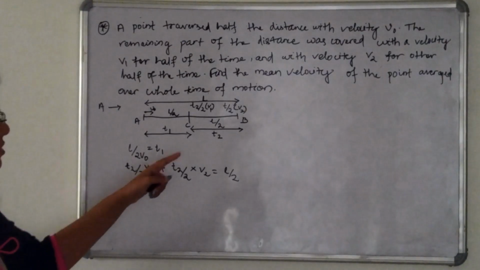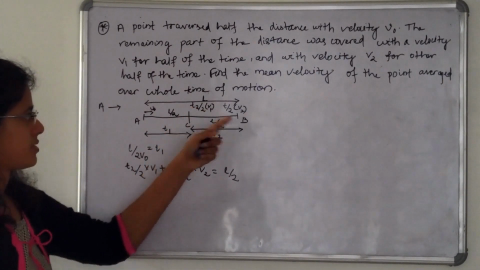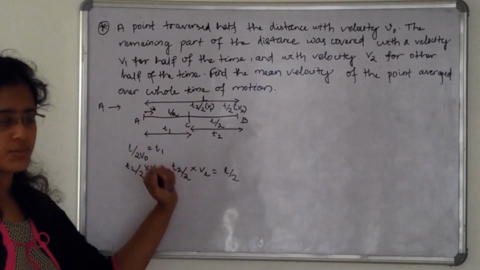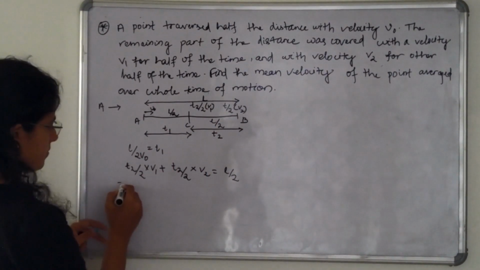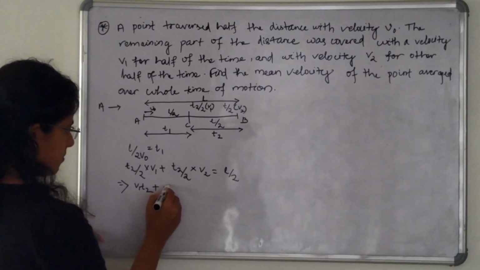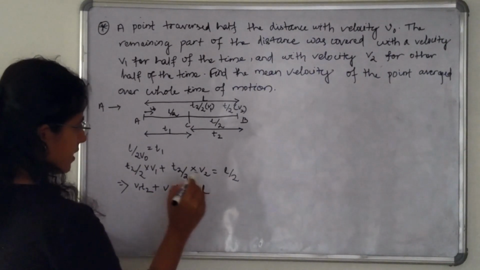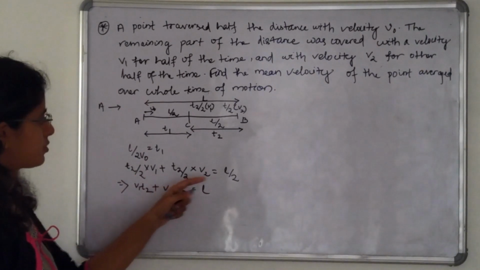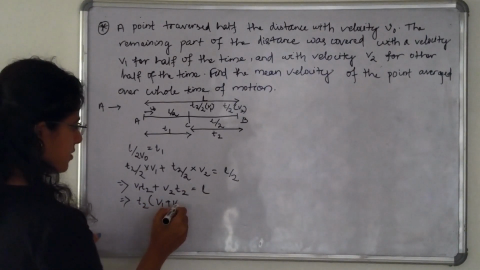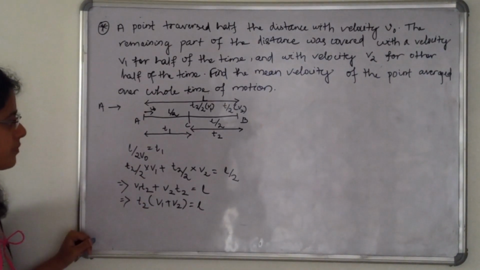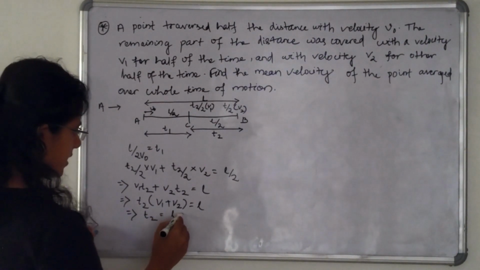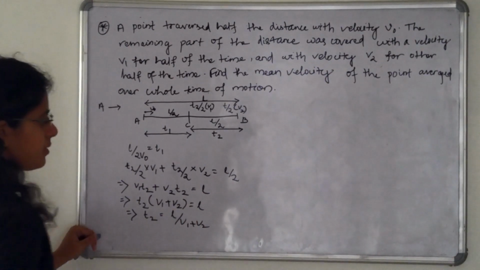So velocity into time plus this velocity into this time is equal to the total distance covered from C to B, which is L by 2. Here we can simplify it as v1 t2 plus v2 t2 is equal to L. The denominator 2 cancels out. So if we take t2 common, v1 plus v2 is equal to L. So t2 is equal to L divided by v1 plus v2.